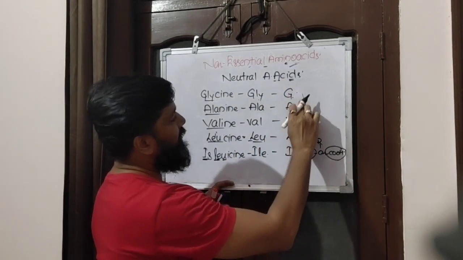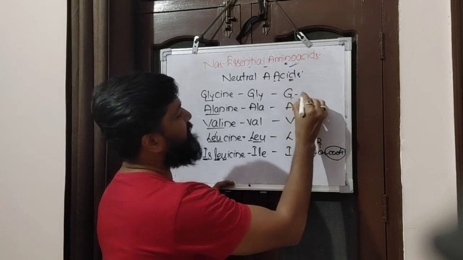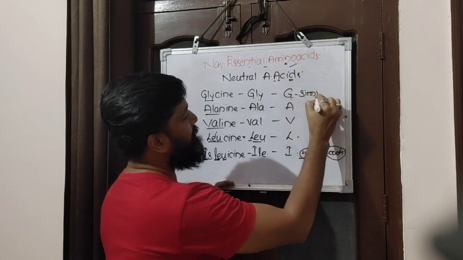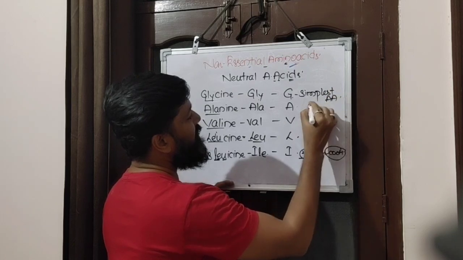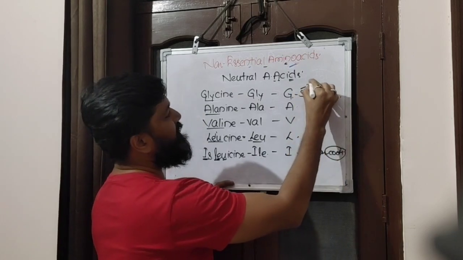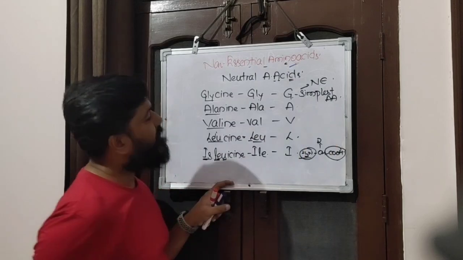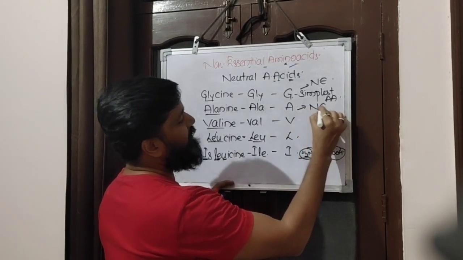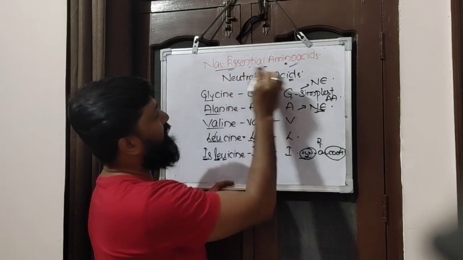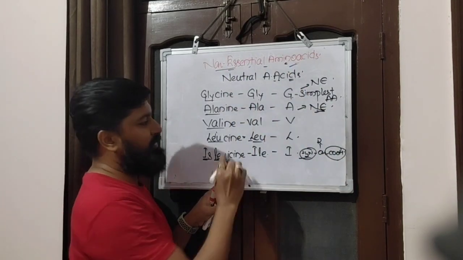In this, glycine we can call the simplest amino acid, which is a non-essential amino acid. Alanine is also a non-essential amino acid.